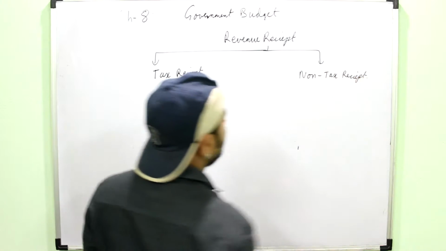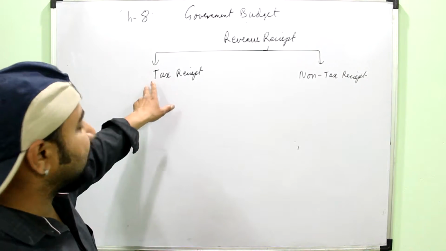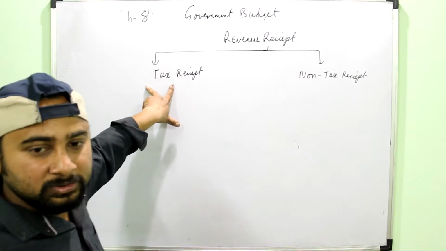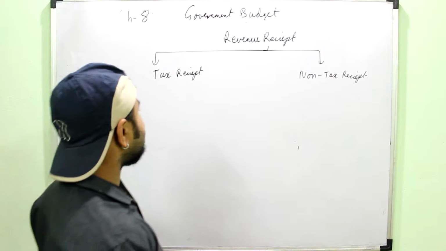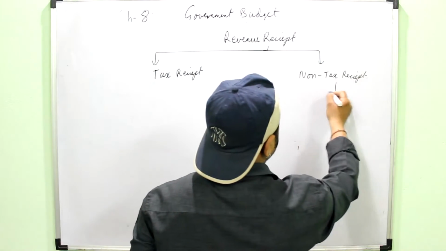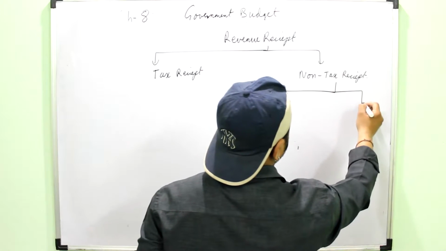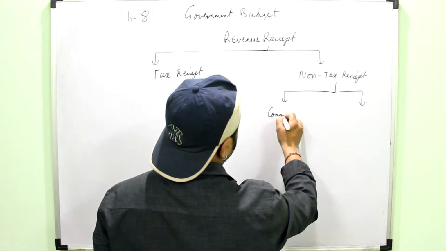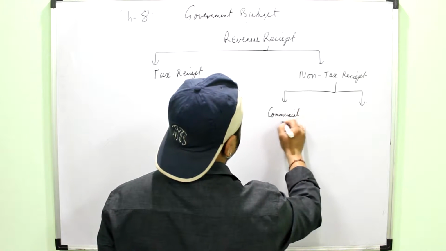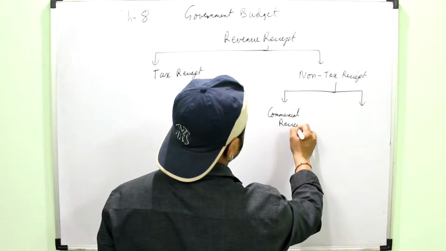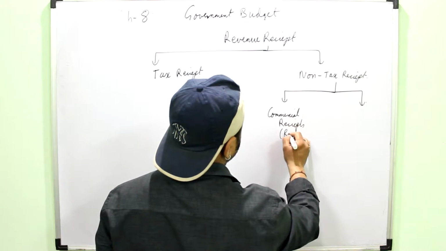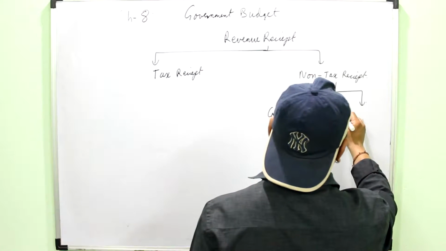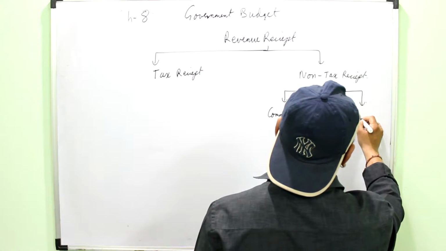See why they are being classified into tax and non-tax: because tax is a major source of revenue for the government. The maximum amount of money comes to the government through taxation. Then again, non-tax receipt is divided into two parts, that is, commercial revenue or commercial receipts, or you better call it commercial revenue, and administrative revenue.